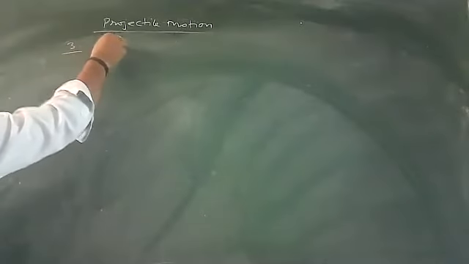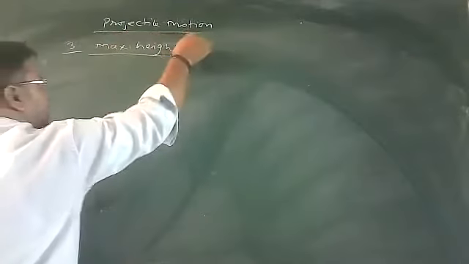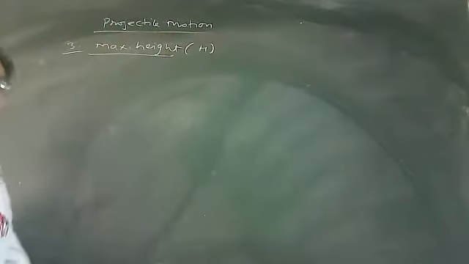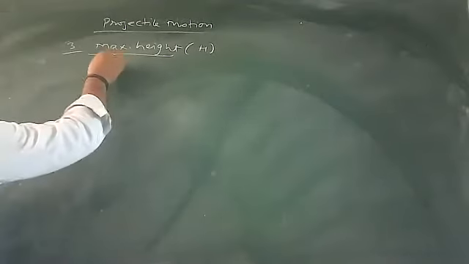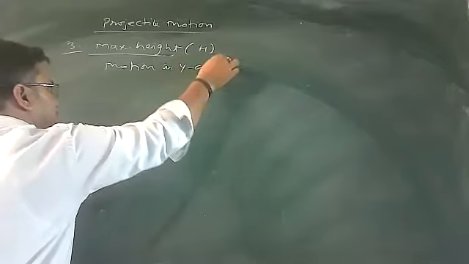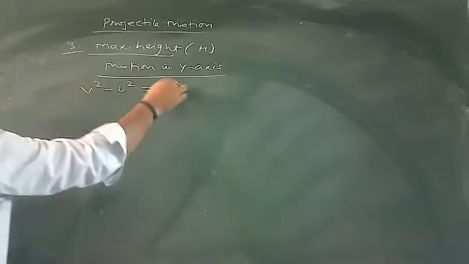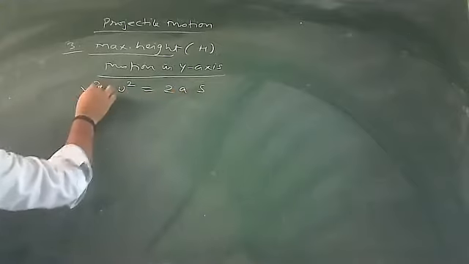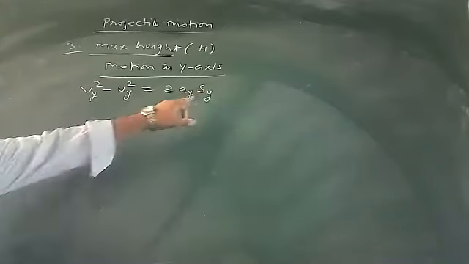The third factor I write down here: maximum height. What is the third factor? Maximum height attained by the projectile. The symbol I am utilizing here is h. Again I am considering only y-axis motion, so I will consider the same motion in the y-axis. You will apply the third equation of motion: v square minus u square is equal to 2as, with all factors responsible for the y-axis.